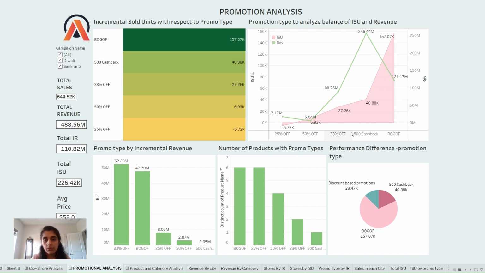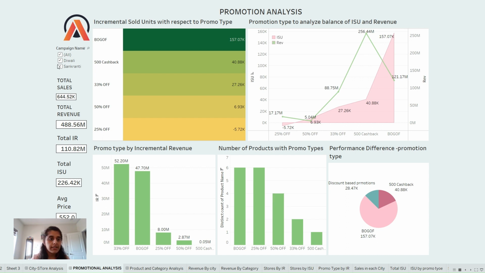The pie chart below shows the distribution of all the incremental sold units by combining discount based promotions, that is 33% off, 25% off, and 50% off, and comparing them with buy one get one free and 500 rupees cashback. And this paragraph shows how many products out of 15 had certain promotions.